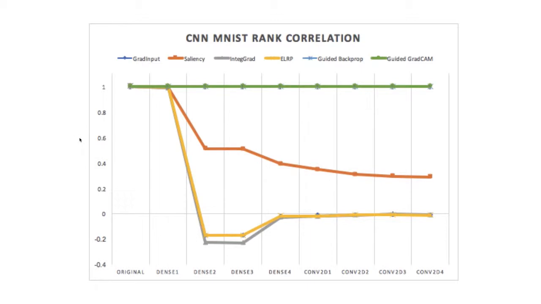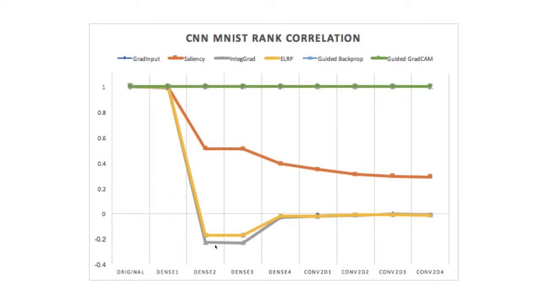So if we expect an explanation to relate to how the model was trained and the model's weights, then we expect that with more and more randomization the rank correlation between the randomized explanation and the original explanation goes down to 0.